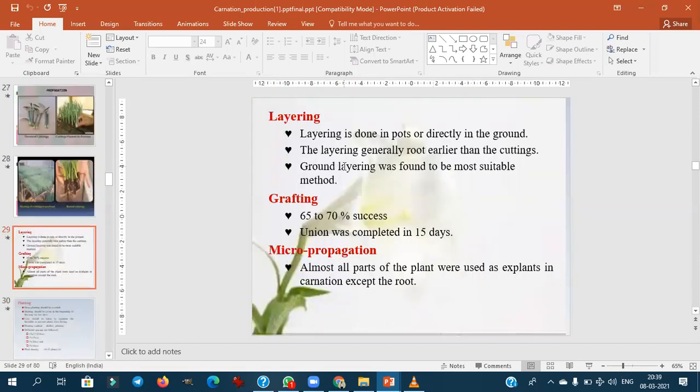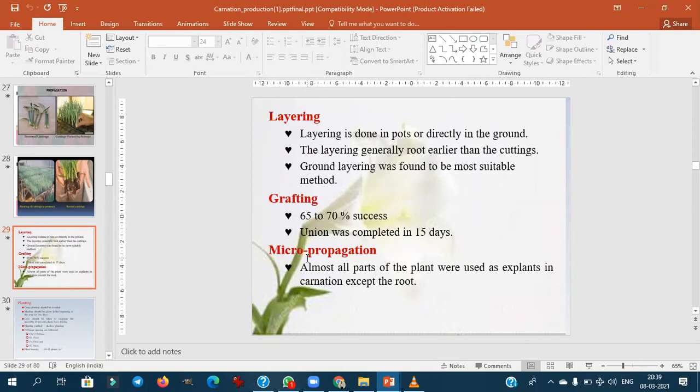Then one more method is layering. Layering is mainly done in pots or directly in the ground. This is not most common. Grafting is also not much followed, but for your reference, this is also followed in carnation.